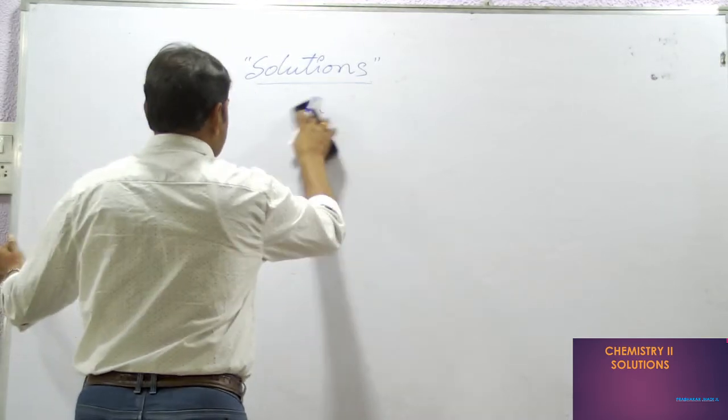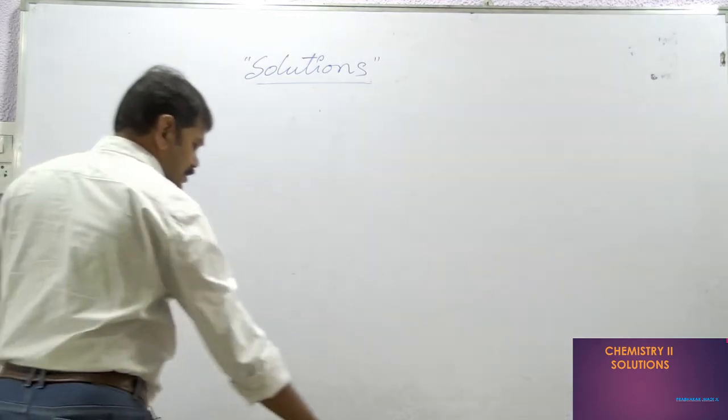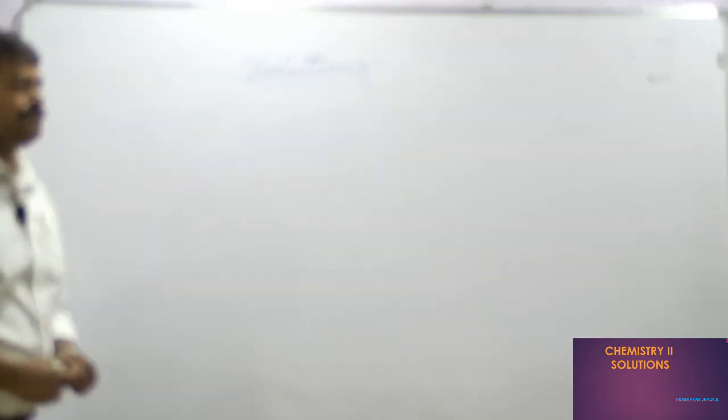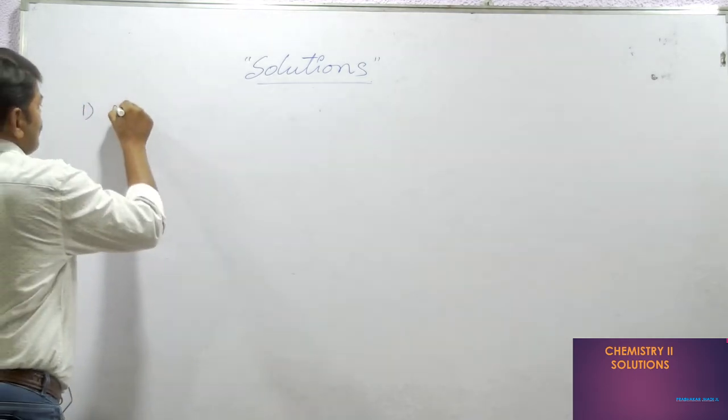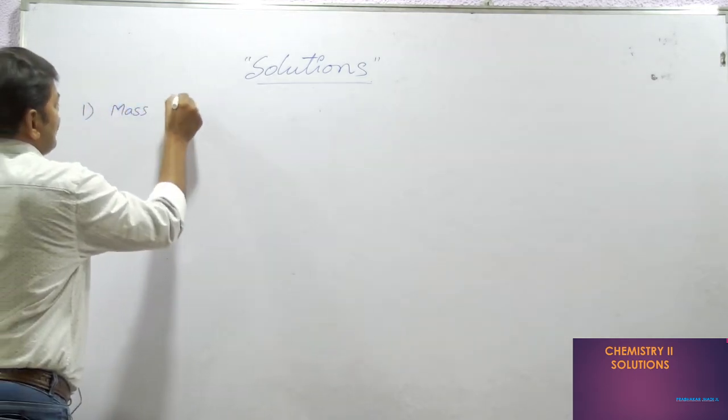In these concentration terms, the first concentration term is nothing but mass percentage.